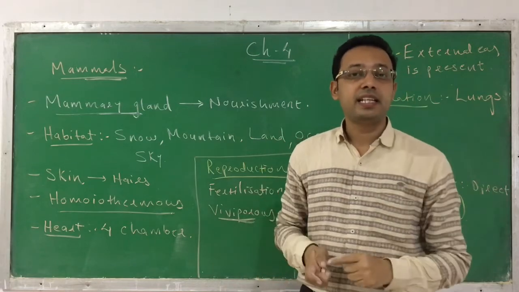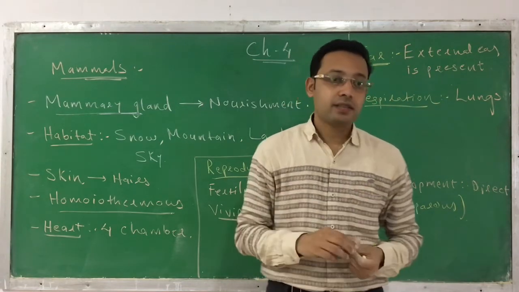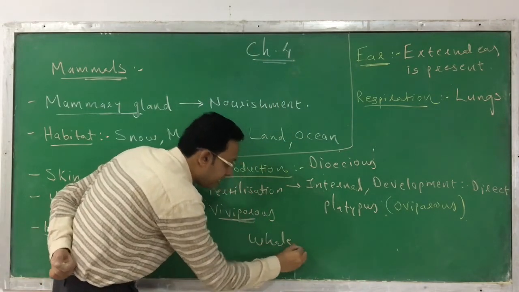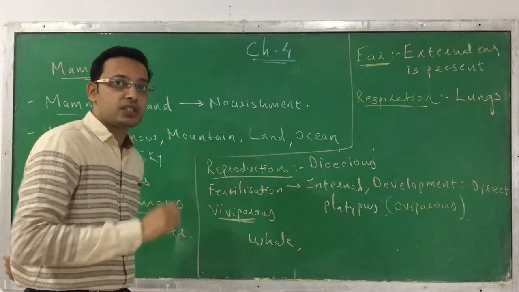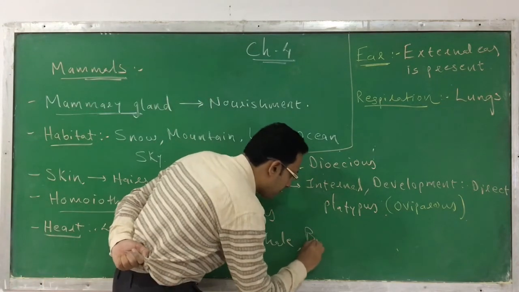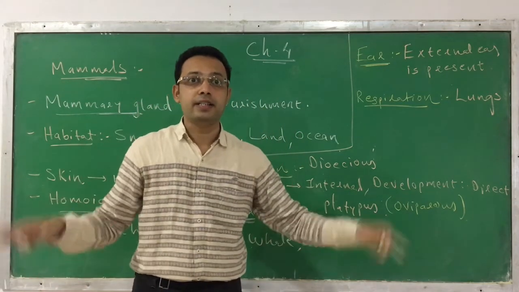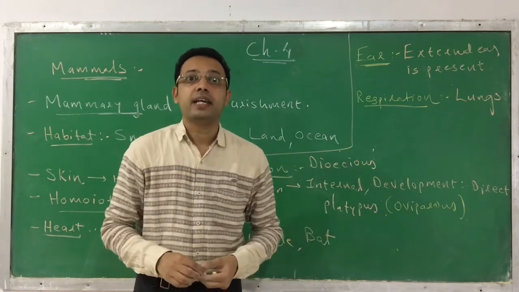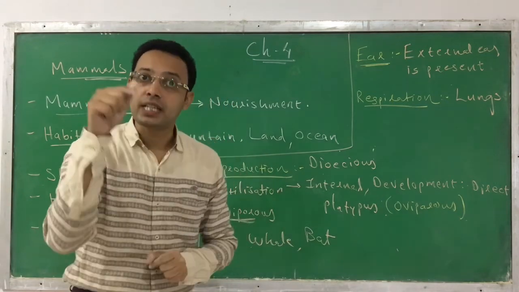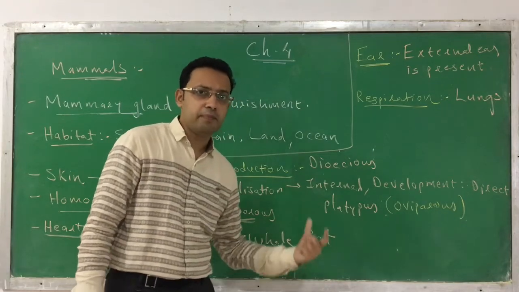The second special example is the bat. So remember these two examples, where it is a mammal, though the whale is found in the water. And the second example is the bat. We assume that it is a bird, so it should fall under aves, but it is not an aves. It is a mammal because it has a mammary gland. So these two special examples you have to remember.